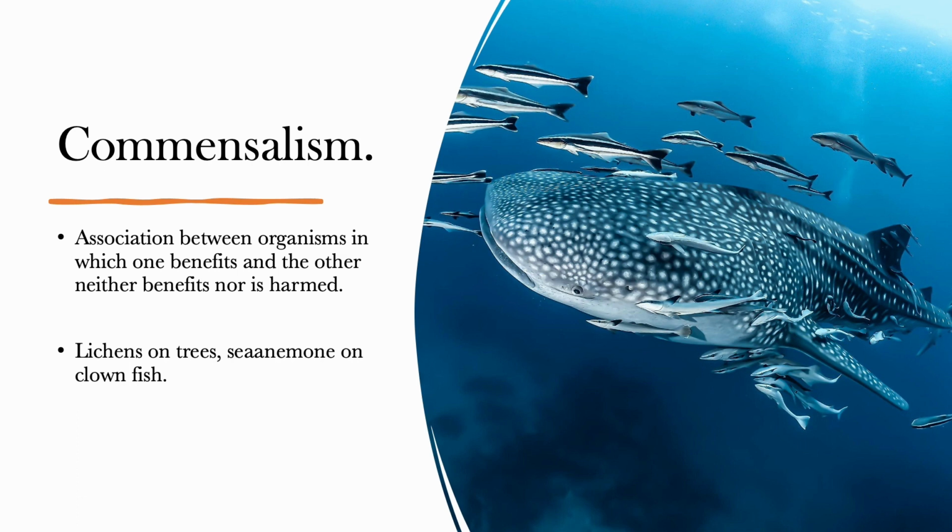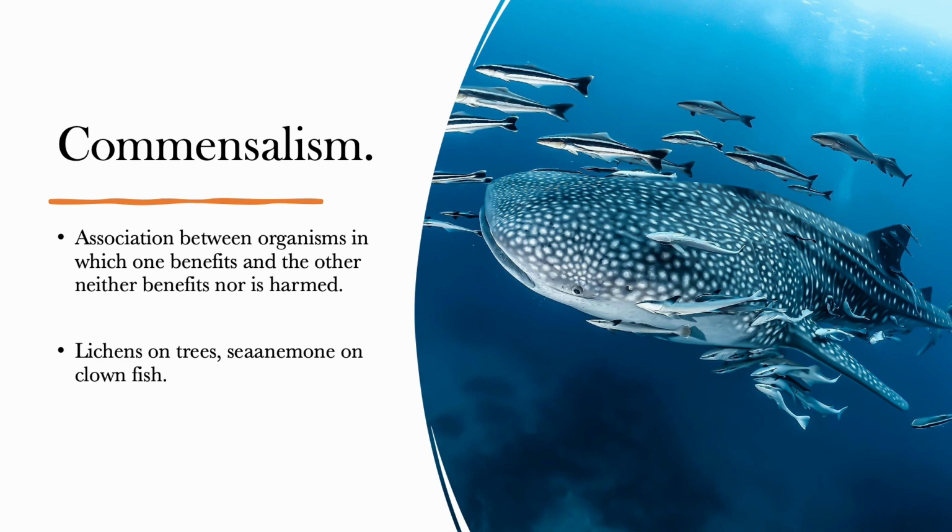The one that benefits is the one that we call a commensal, and the one that is not affected or harmed is the one that we call a host. An example of this is the colonial hydrozoan Hydractinia that attaches itself to whole shells inhabited by hermit crabs.